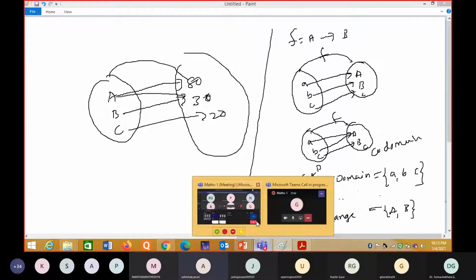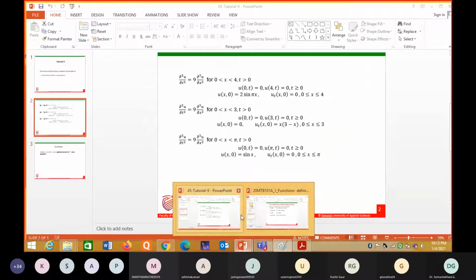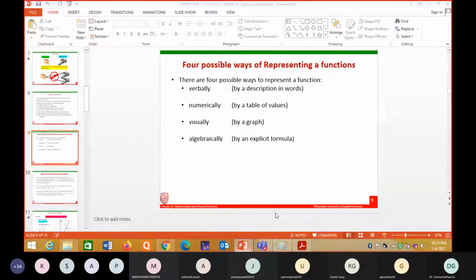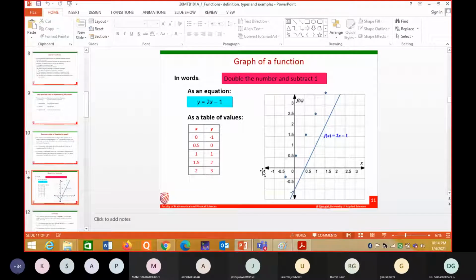Okay, idea of function, described in words. For example, you take this one. What is the 1-1 function and what is the onto function?